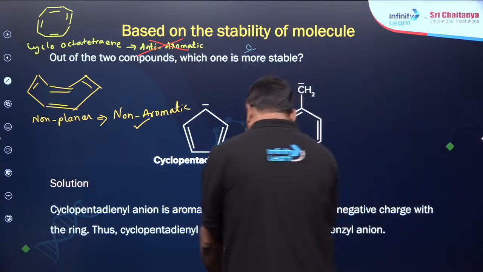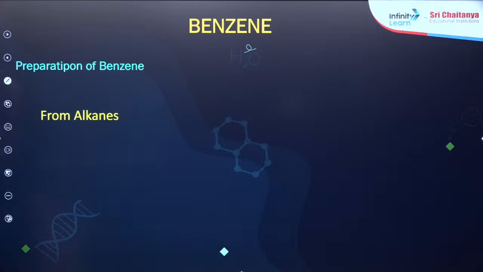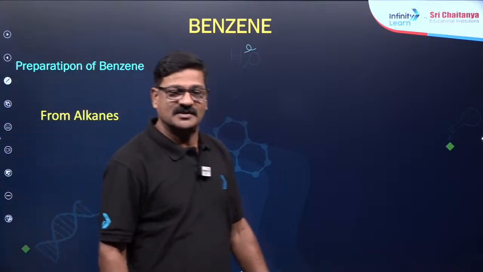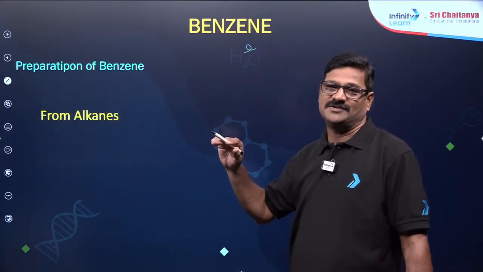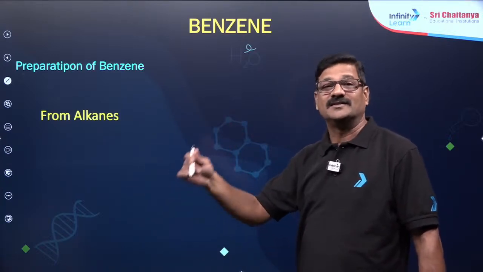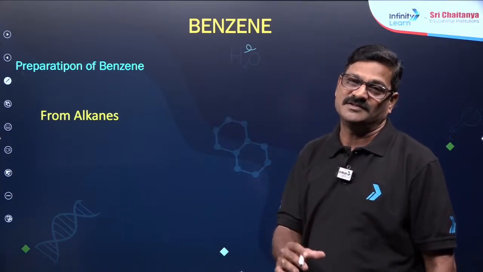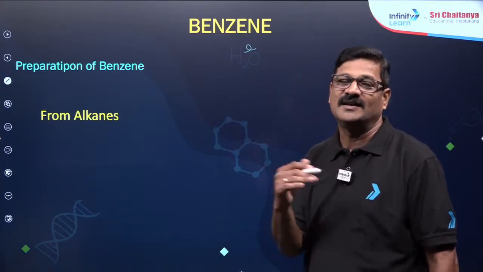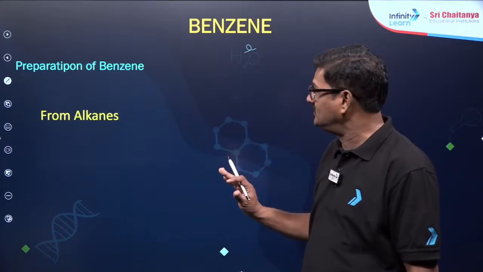Now let's see the structure of benzene, children. Structure of benzene and preparation of benzene. Okay, first let us talk about the preparation of benzene. Then we go with the structure of benzene. Then we go with the aromaticity of benzene. Then the electrophilic aromatic substitution reactions of benzene. Then we start with the substitution reactions of mono substituted benzene, where activation or deactivation can come. So that is the overall flow I want to maintain here, dear students.